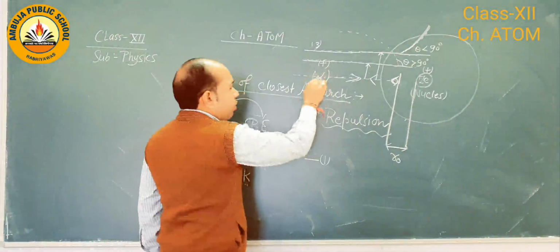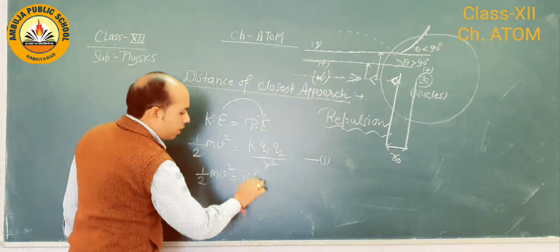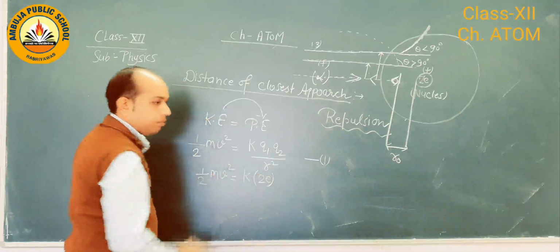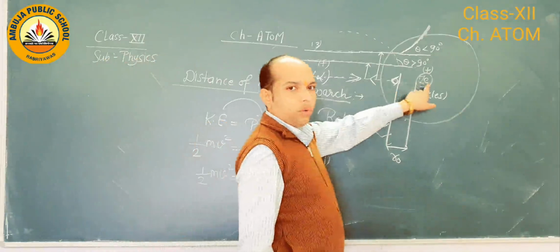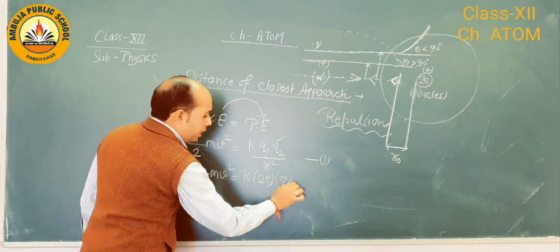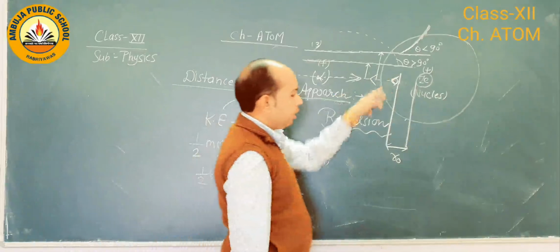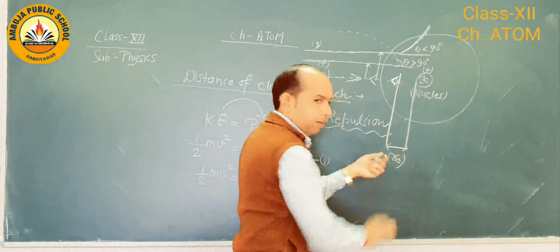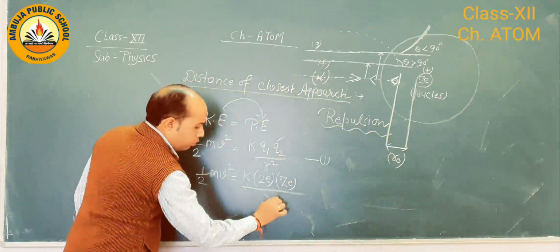The alpha particle has charge twice that of an electron, 2e. The second charge q2 is the nucleus, that is Ze, so q2 is replaced by Ze, divided by the distance. Here the distance of closest approach is defined by r naught.